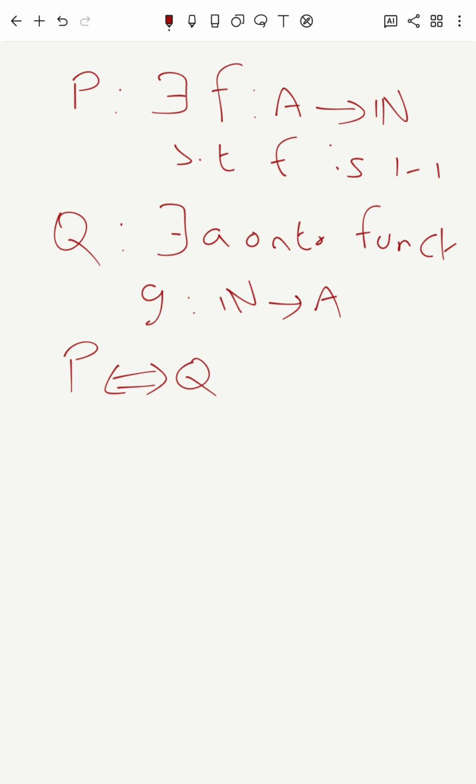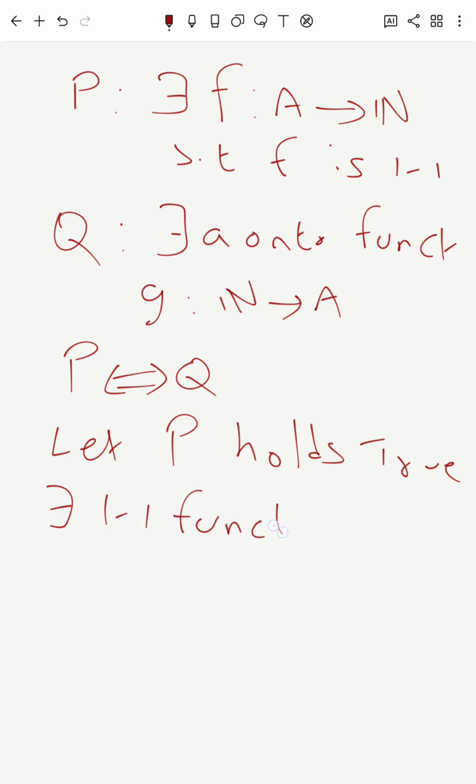So let's assume that P is true. Let P hold true. That is, there exists a 1-1 function f from A to N, the set of all natural numbers.